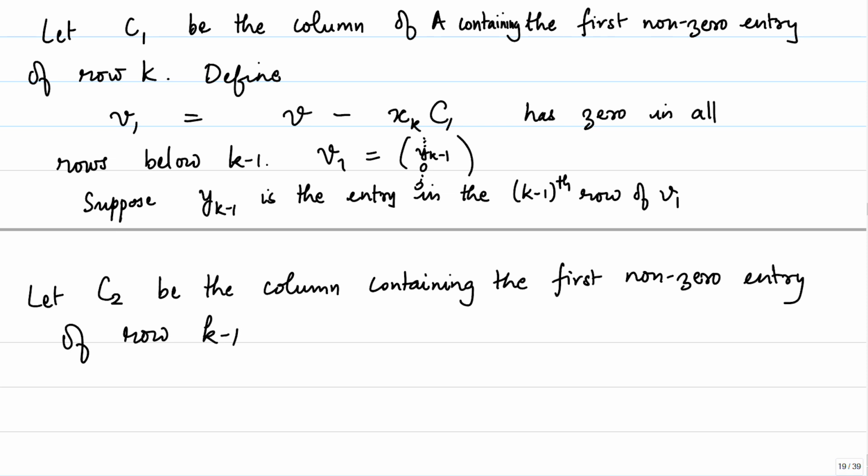Notice that the non-zero entry should be 1 and all entries below that should be 0 by definition, and therefore, this C2 has to be a different column from C1, right. It is forced because C1 had a 1 in the kth row, and that cannot happen here.